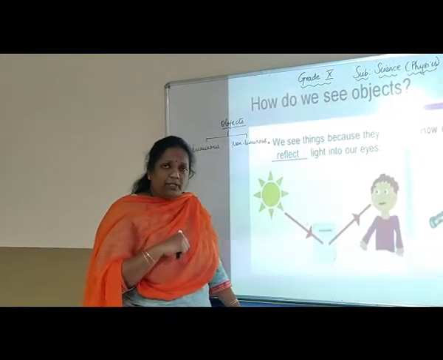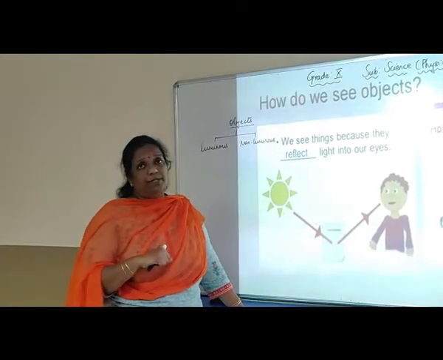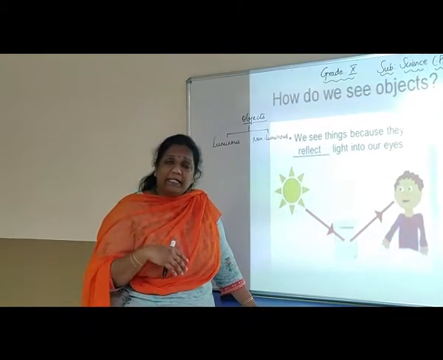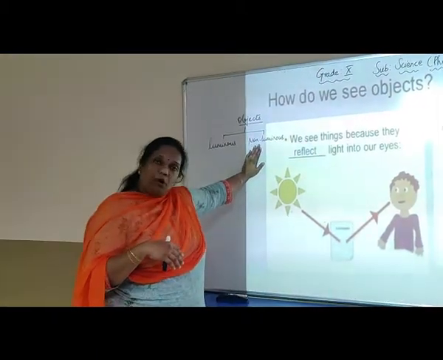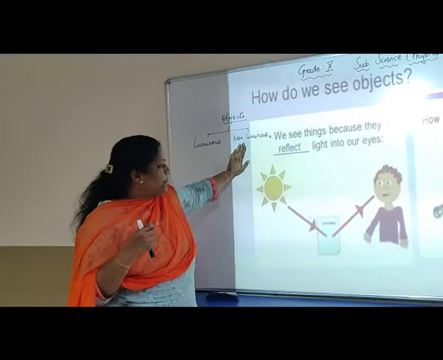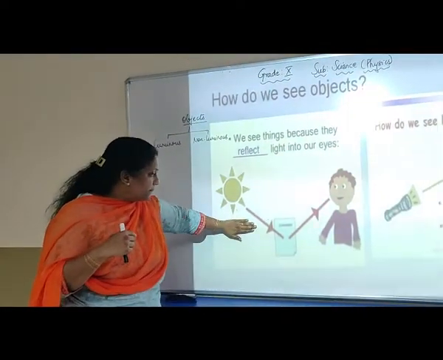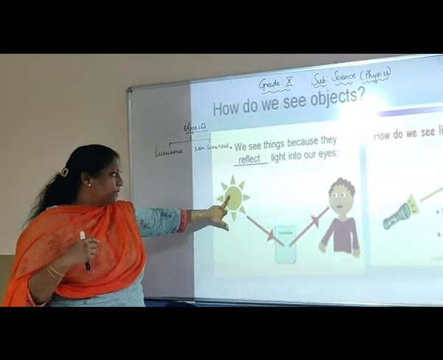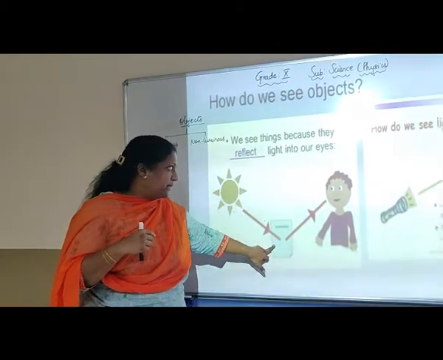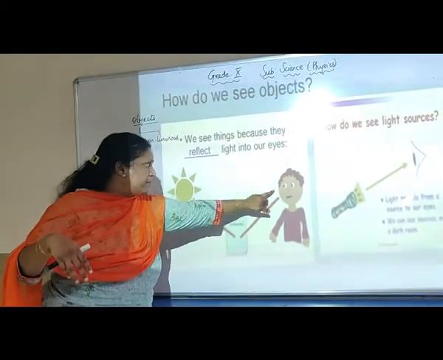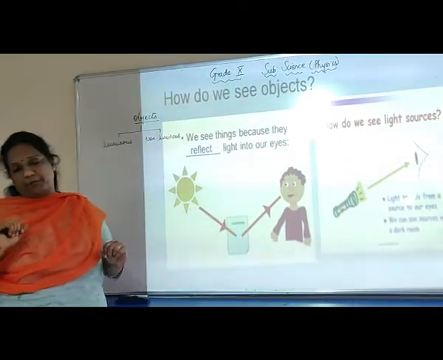Now the question is, how can we see the non-luminous objects if they don't give out light? What non-luminous objects do is what's shown here. In this picture, you can see the sun. You can see an object, and this is maybe any one of us who is standing here and looking at the object.